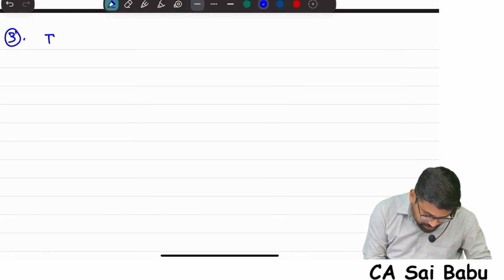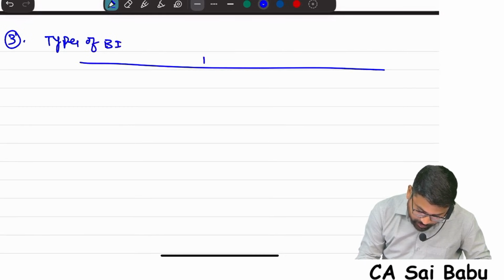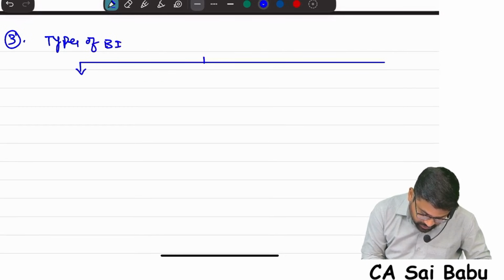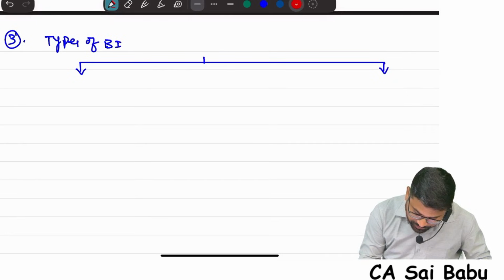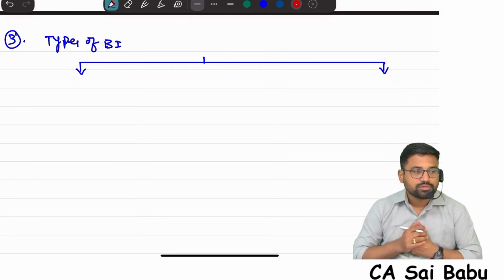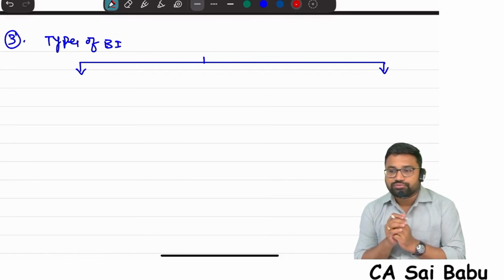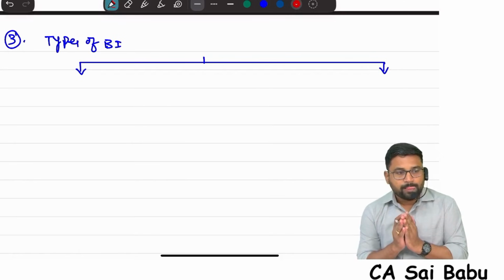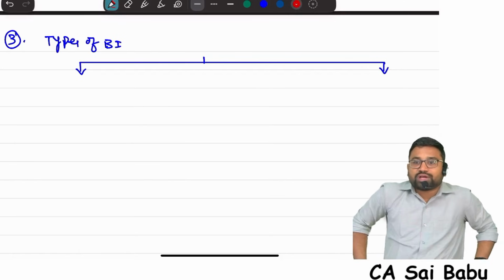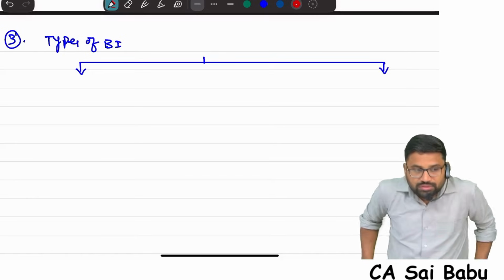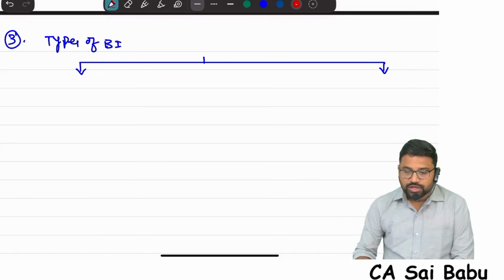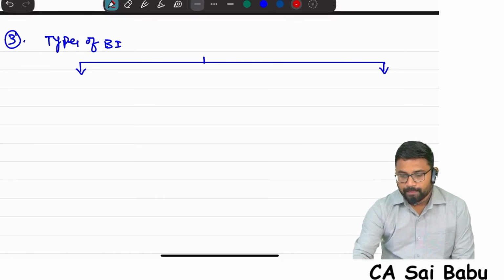Types of bonus issue, sir. There are two categories of bonus issue, sir. Listen to me. There are two types of bonus issue, because this is very important. Depending upon the type of bonus issue, the accounting treatment will be given. There are two types of bonus issue, sir. One is bonus